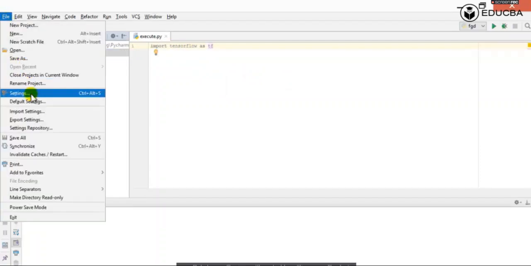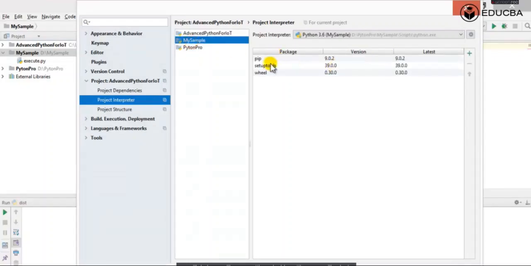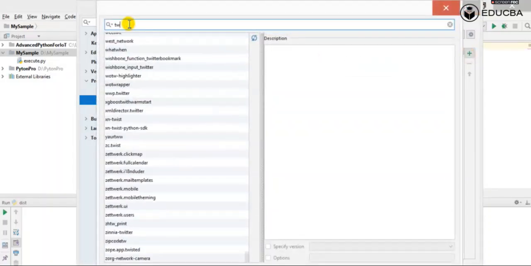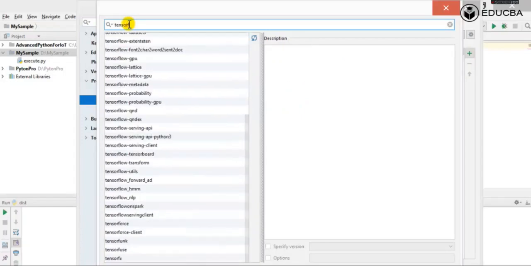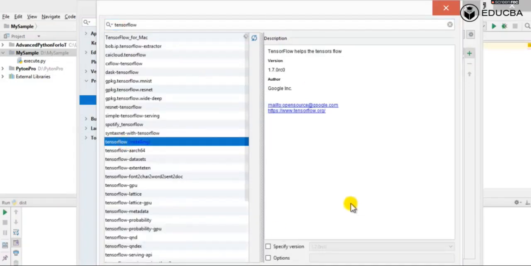What we will do is go to settings. Inside settings, we will select the my sample project. We have pip, setuptools and wheel options here. So let's import a package here. We will search for TensorFlow, select it and click on install package.